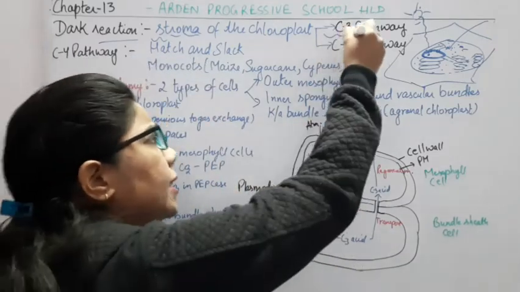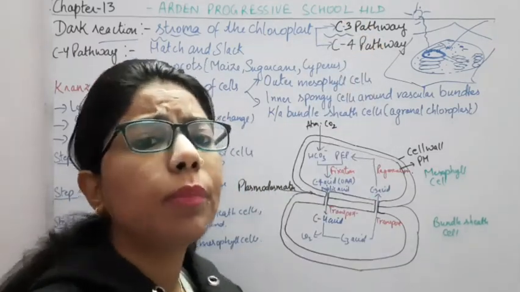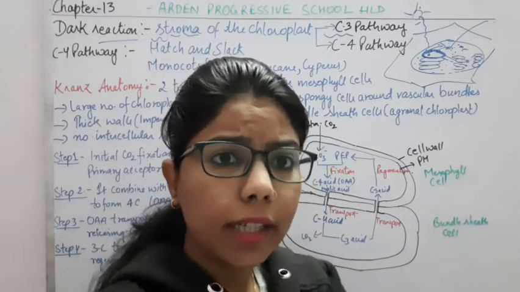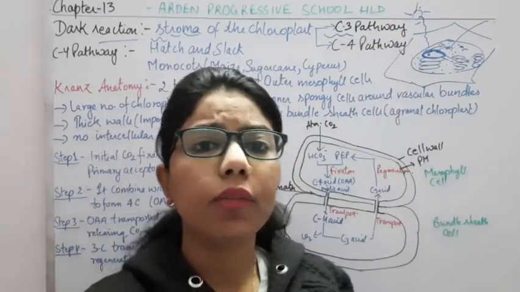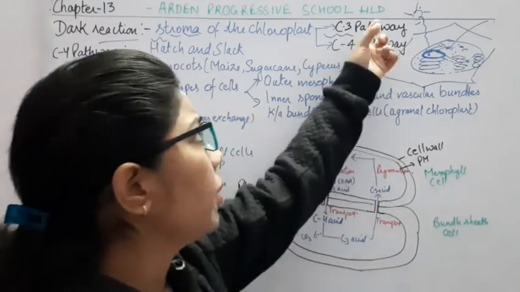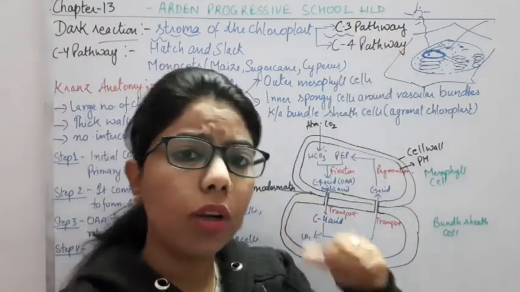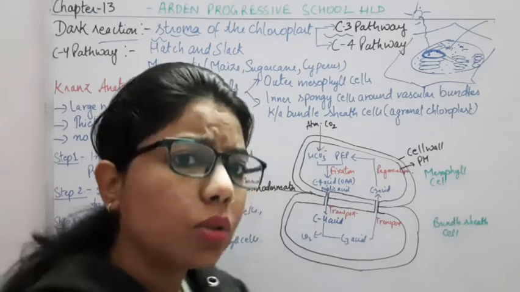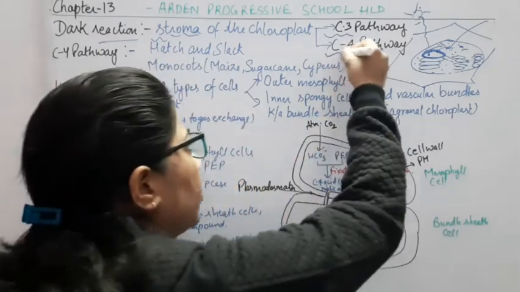Now, why did we say C3 pathway? Because the first stable product which we are getting in this pathway was a 3-carbon compound. Okay, so we are getting a 3-carbon compound in the C3 pathway. Already we have covered this one. So today we will discuss the C4 pathway.